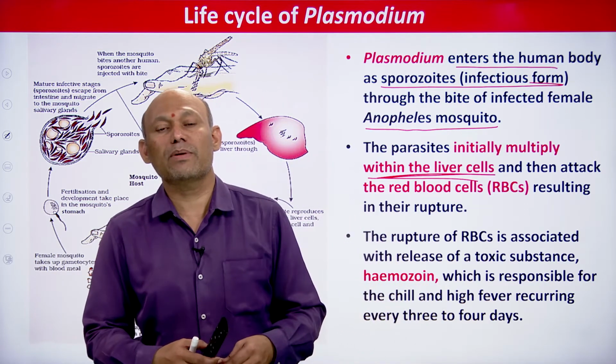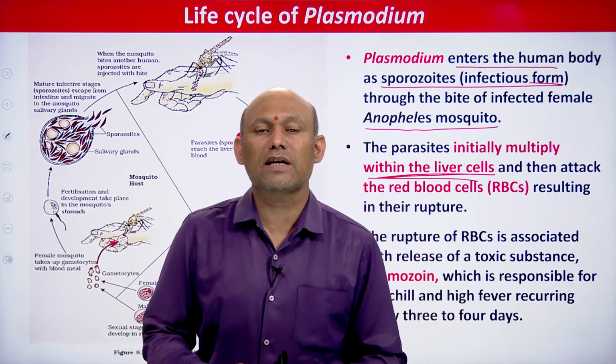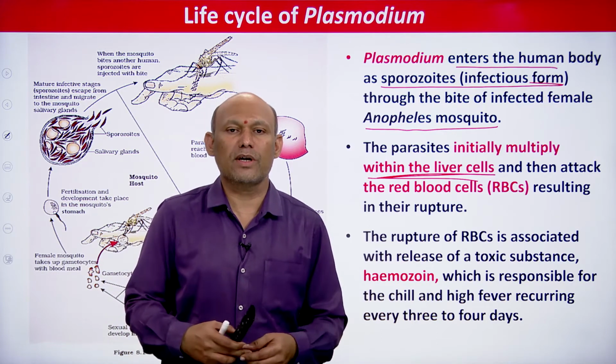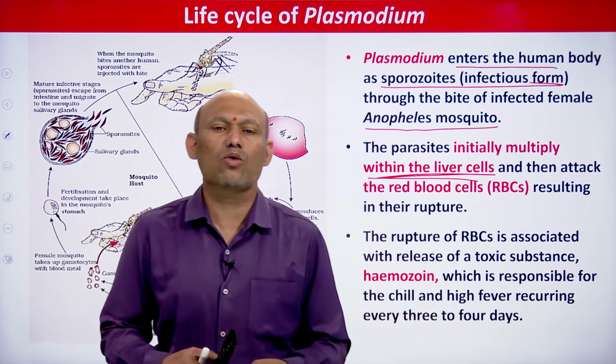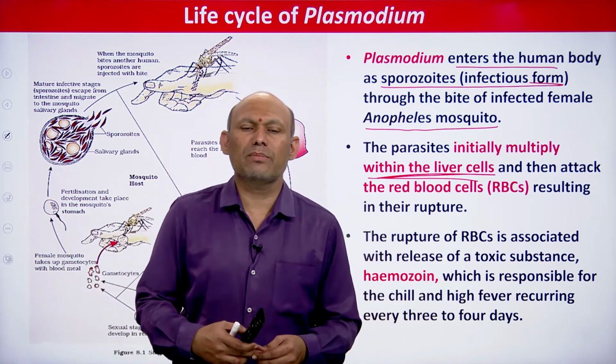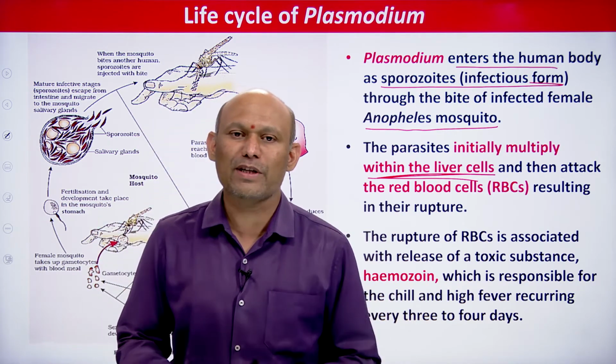Repeated asexual multiplications in the hepatocytes, after damaging liver cells considerably. So these parasites again attack what? RBCs, and again inside RBCs they undergo multiplication. So in this way they show asexual multiplication cycles in liver cells as well as in RBCs. You need to remember, it's very simple.